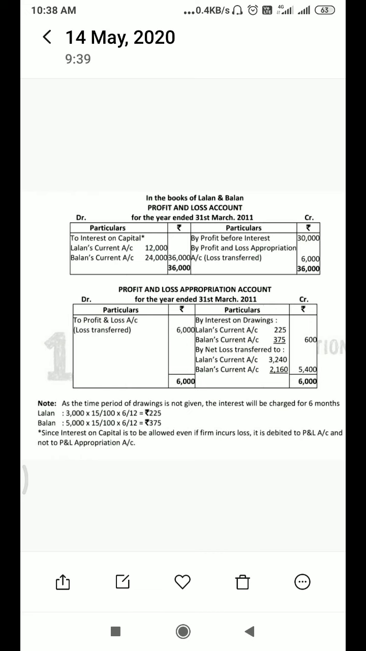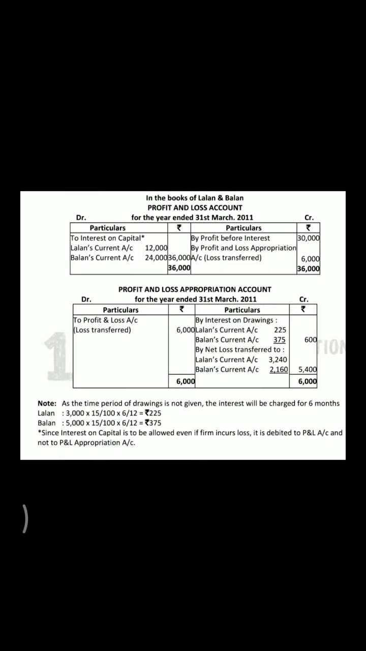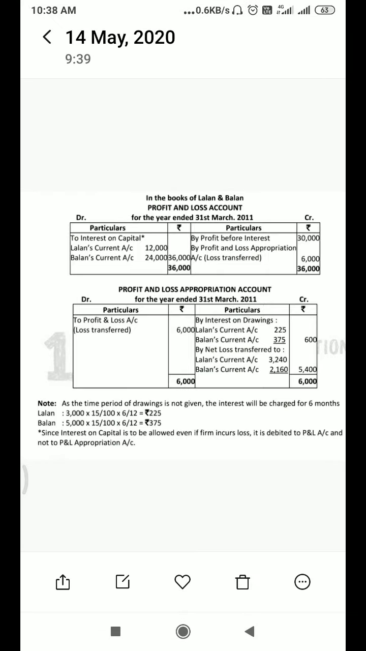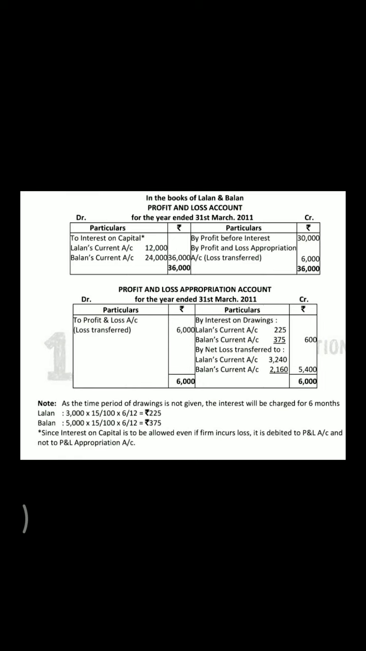you will see in the question it is given: Lalan and Balan were partners in a firm sharing profit in the ratio of 3:2. Their fixed capitals on 1st April 2017 were Lalan rupees 1 lakh and Balan rupees 2 lakh. They agreed to allow interest on capital at the rate of 12% per annum and to charge on drawings 15% per annum. The firm earned a profit before all the above adjustments of rupees 30,000 for the year ended 31st March 2018. The drawings of Lalan and Balan during the year were rupees 3,000 and 5,000 respectively. Showing your calculation clearly, prepare the P&L appropriation account of Lalan and Balan.